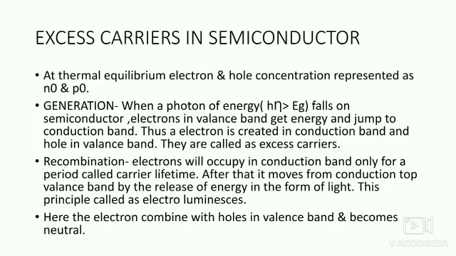Now let us move to the excess carriers in semiconductor. For excess carriers in semiconductor, there are two mechanisms. The first one is called generation, the second one is called recombination. In generation, we have light, which is called a photon of energy h mu, where h is Planck's constant and mu is frequency. h mu can also be written as hc by lambda, where c is the velocity of light and lambda is the wavelength.